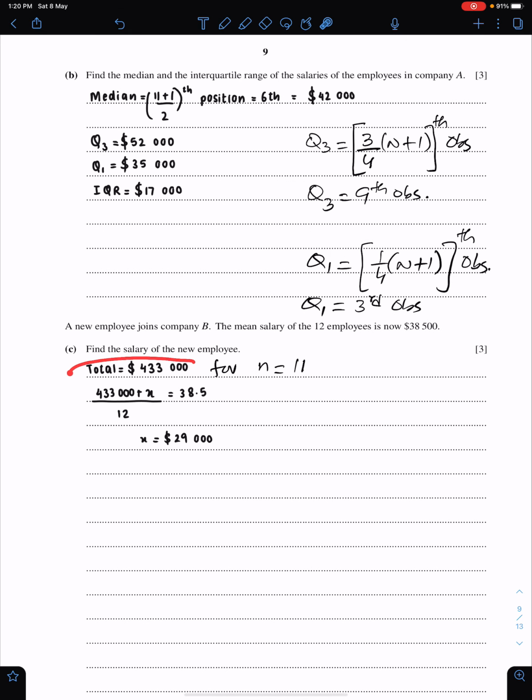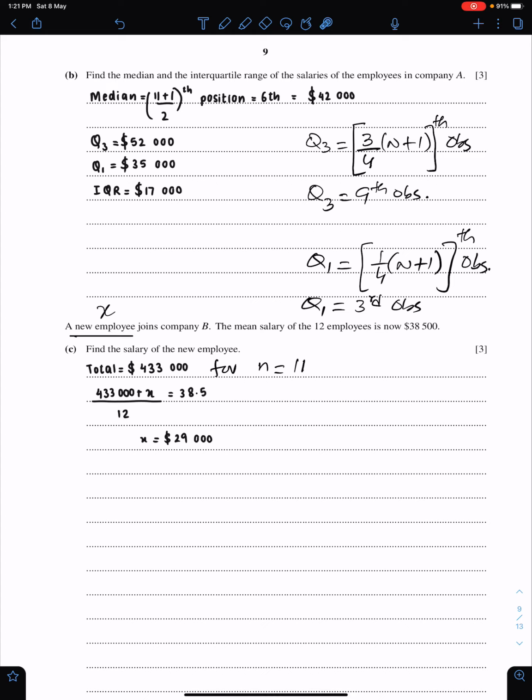So the total is 433,000. This is the total amount of salary of 11 employees for company B. Now, this is the mean of 12 employees. So we need to add the salary of this person. We need to assume that the salary of this person is X.